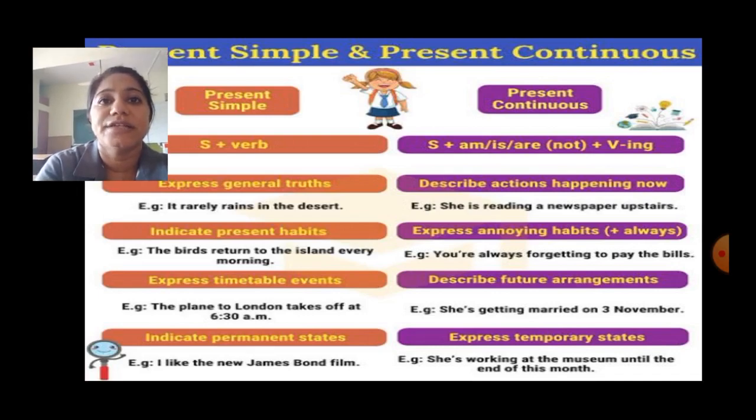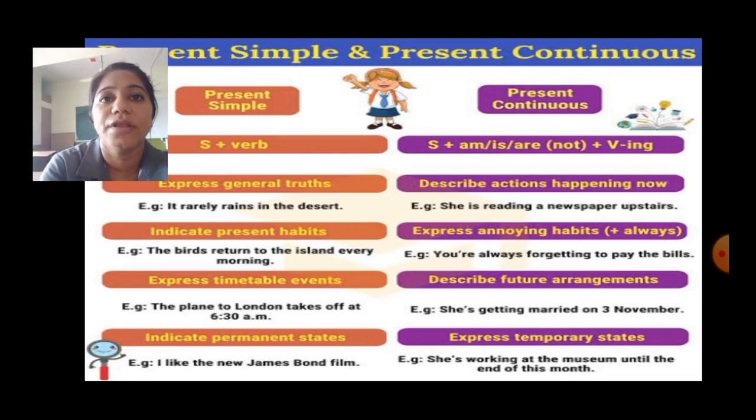Simple present tense expresses general truth, that is universal truth. For example, it rarely rains in the desert. That is truth. And present continuous tense is used to describe action happening now.